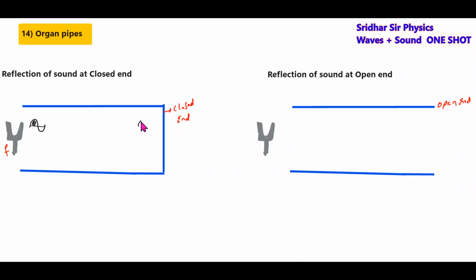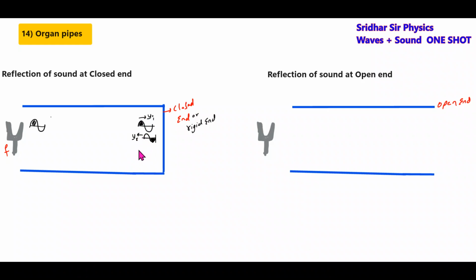Then this will arrive here. This will be called I, the incident wave. Then as it is reflected by a closed end, it will undergo a phase change of pi radian. We know if a wave is reflected by a closed end or rigid end, both are the same, it will get inverted. Then, we know the pressure wave.